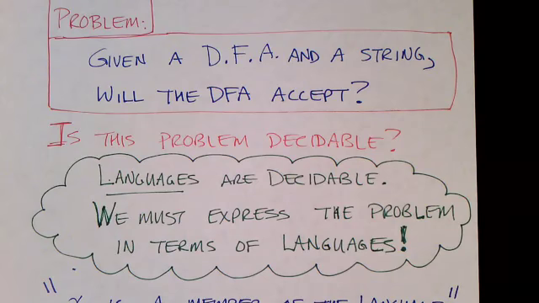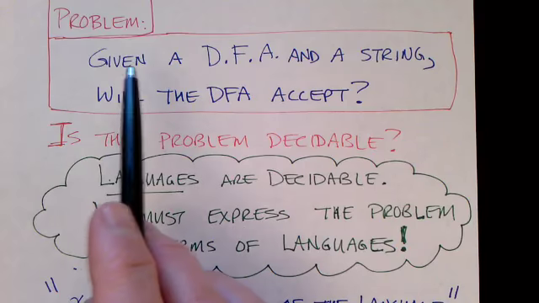Now let's look at some problems that are decidable. By decidable, we mean that we can write an algorithm that will give us the right answer and will always terminate. Or we could say it another way. If a problem is decidable, then there exists a Turing machine that, when given an instance of the problem, will always determine the answer and either accept or reject, but will never loop. Here's an example problem that is decidable.